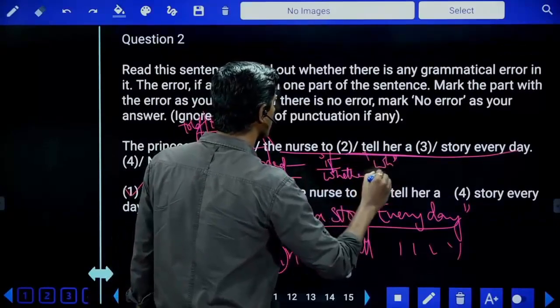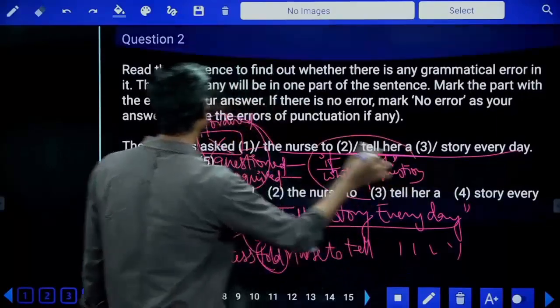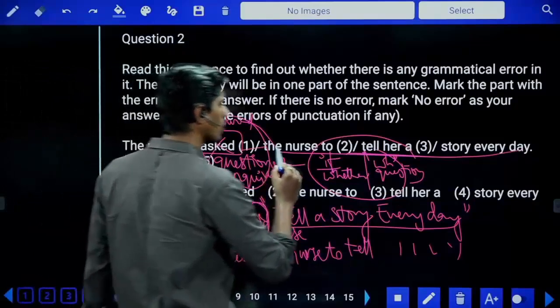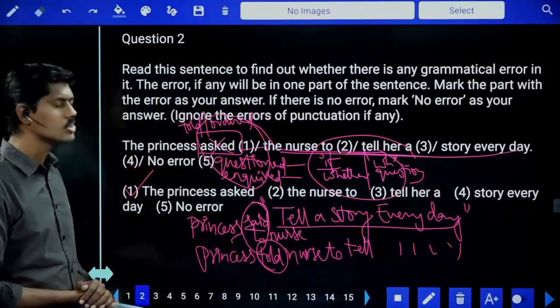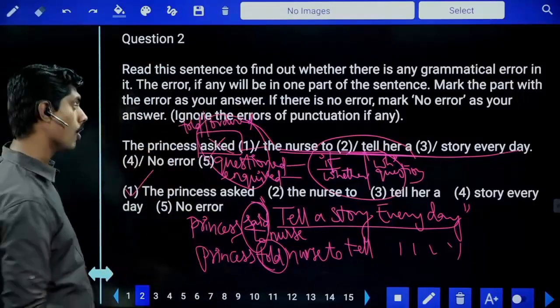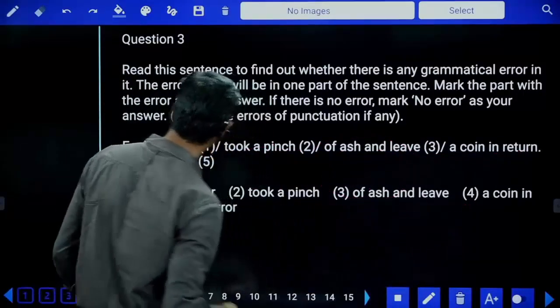If whether WH question is there, then I can take asked, questioned or inquired. But here if you observe, there is no WH question, there is no if, there is no whether. So there is no need of asked or questioned or inquired. You can take told, ordered, commanded or request. First option contains error. Delete asked.